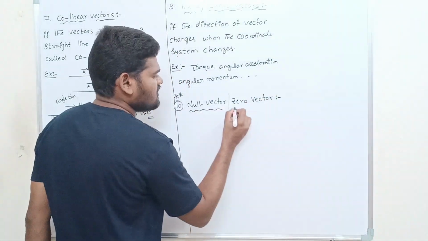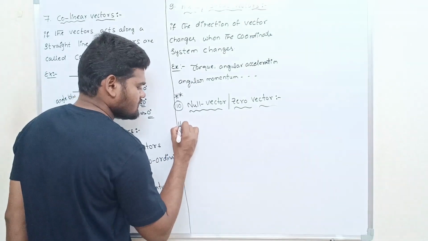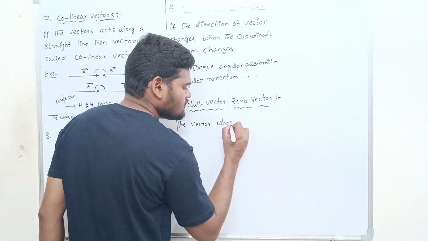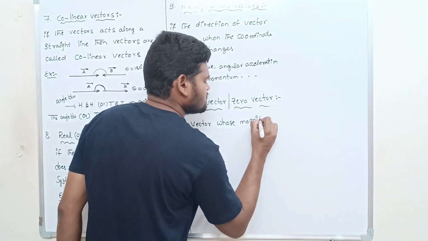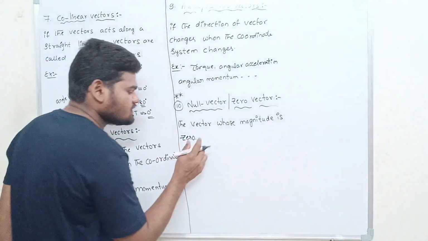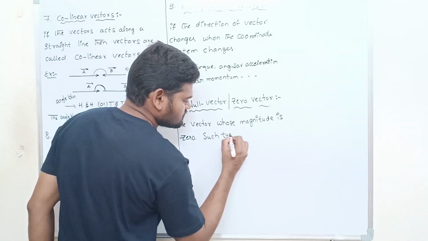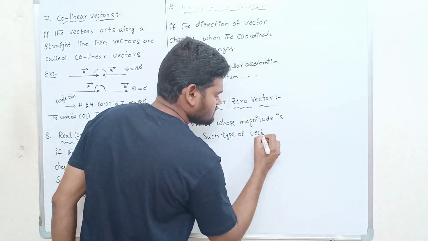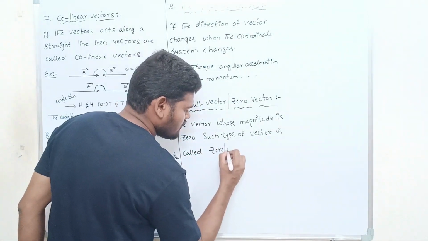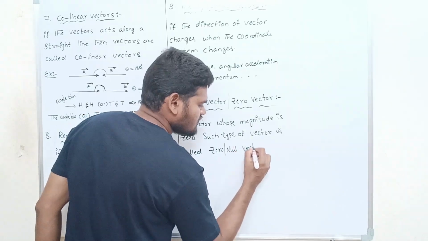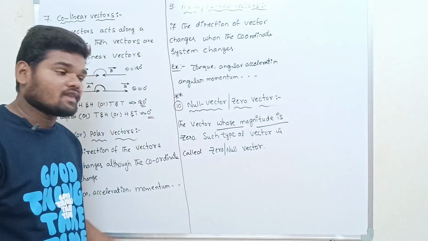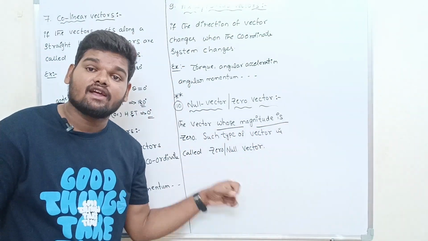What is the meaning of null vector or zero vector? Have a look. The vector whose magnitude is zero, such type of vector is called a zero or null vector. Are you getting? A vector whose magnitude is zero, such type of vector is said to be a zero vector or null vector.